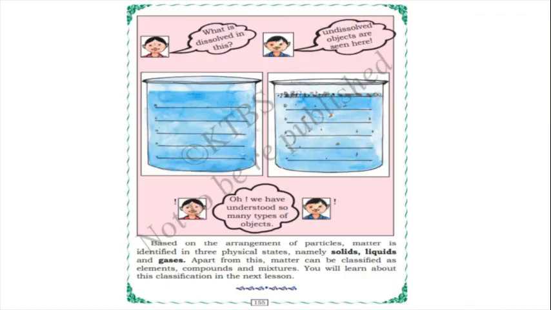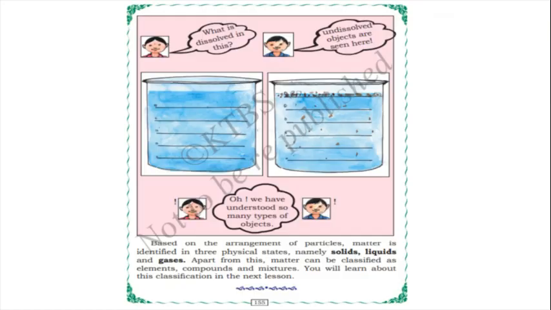Here, in this experiment we have done with sugar and charcoal powder, right? Yes. We have understood so many types of objects. Based on the arrangement of particles, matter is identified in three physical states, namely solid, liquid, and gases.